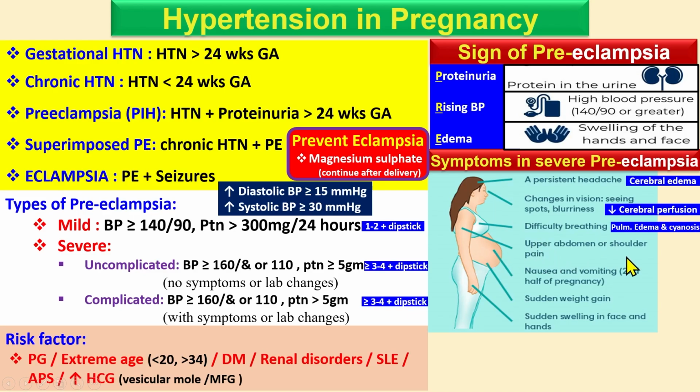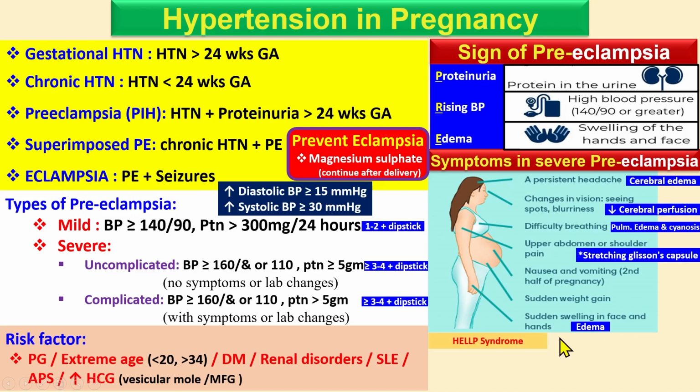There is abdominal pain and shoulder pain. This is due to the stretching of the Glisson capsule, or you can say the liver capsule, which causes epigastric pain, or you can say upper abdomen or shoulder pain, and nausea and vomiting. It's in the second half of pregnancy, and you see sudden weight gain due to edema and sudden swelling in the face and hands.